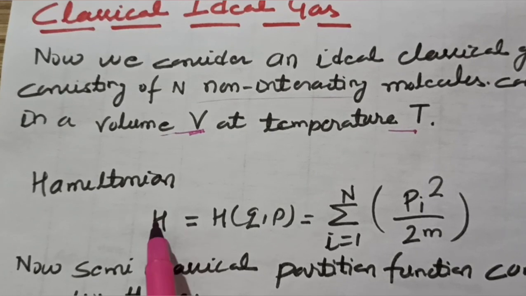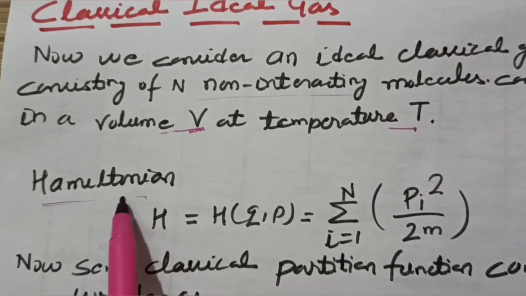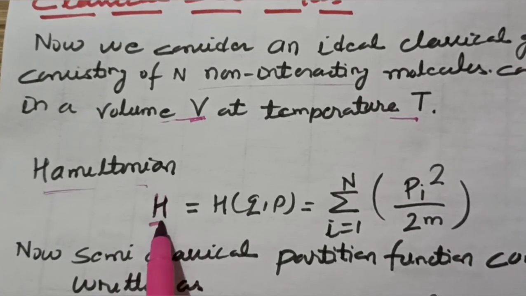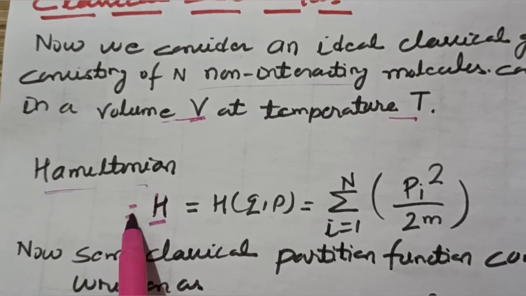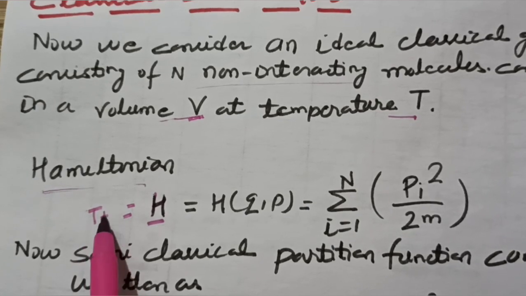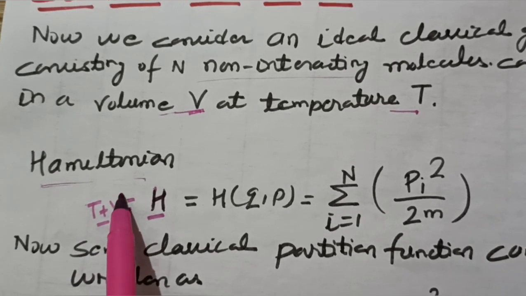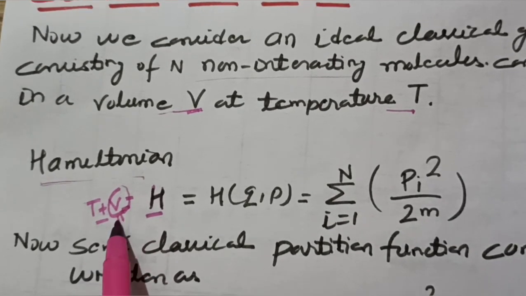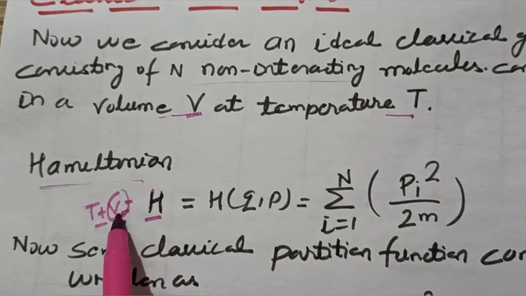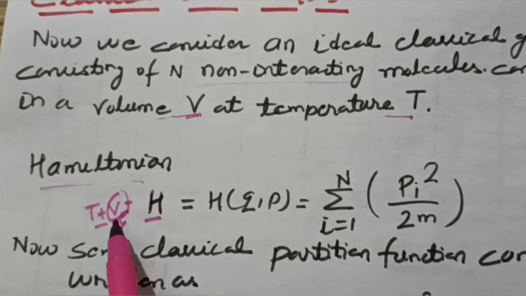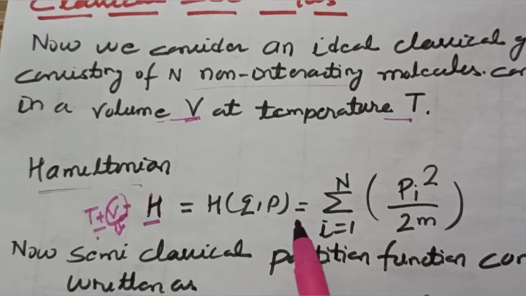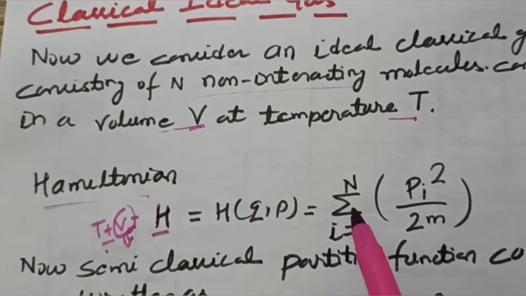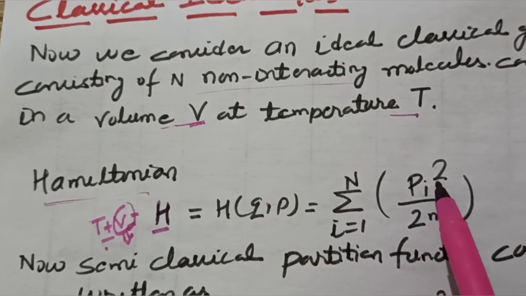Now there is the Hamiltonian, which is the representation of the energy, and I have already shown you that the Hamiltonian is the sum of the kinetic plus potential energy, T plus V. Here the molecules are non-interacting, so we do not take the potential term into consideration. We have only the kinetic energy, which is given as the summation over i equals 1 to n of p_i squared upon 2m.